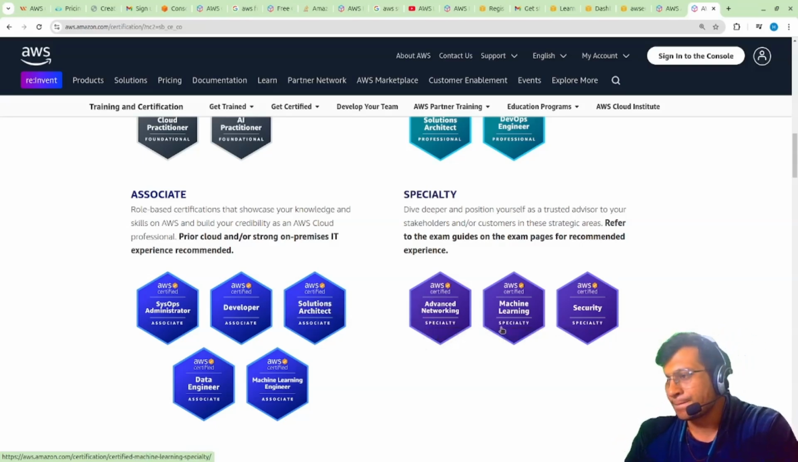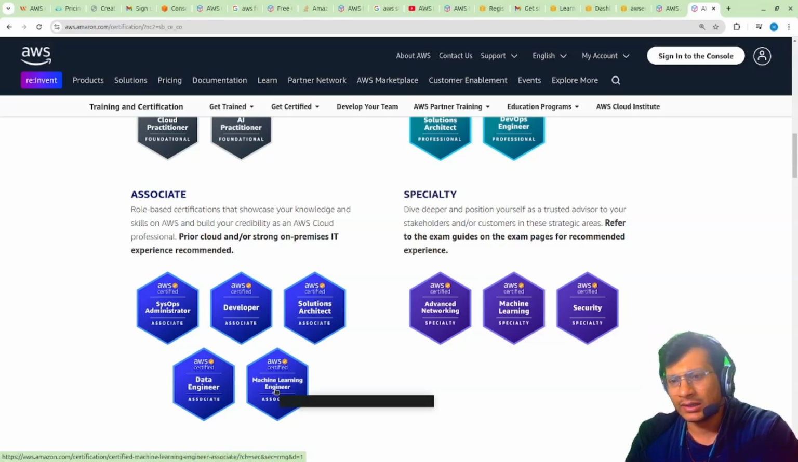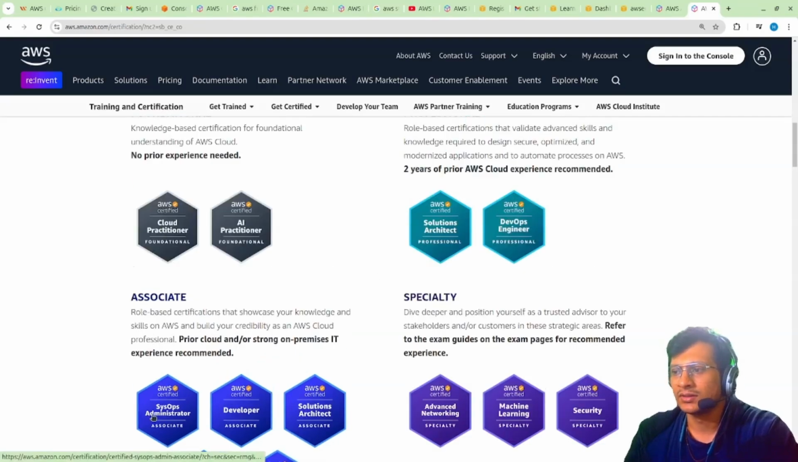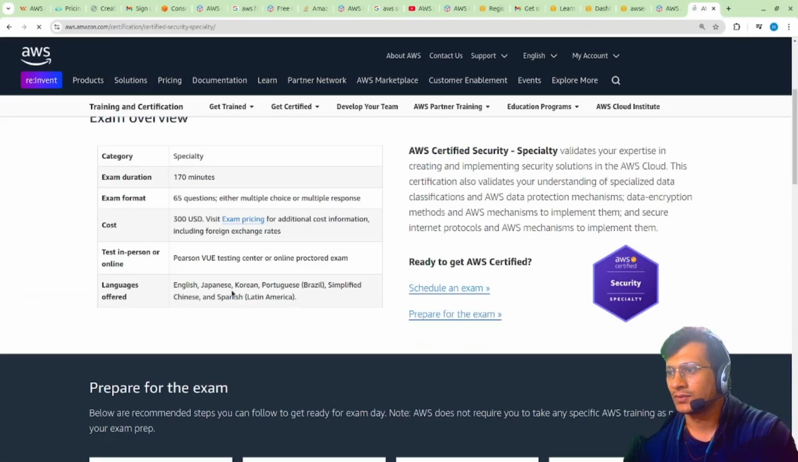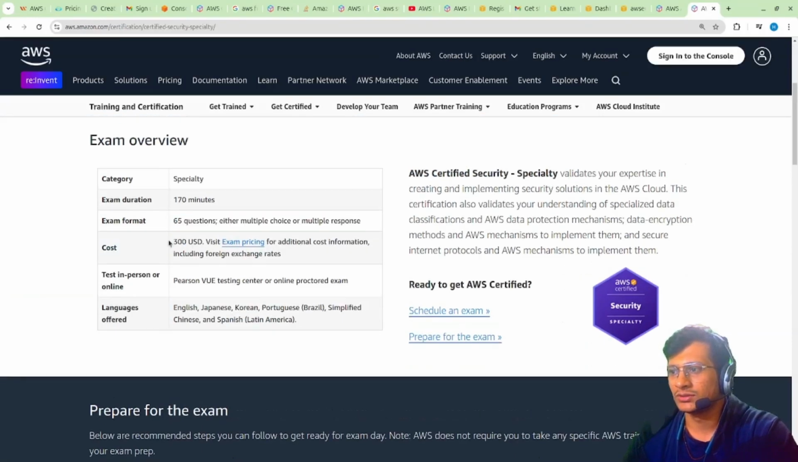So networking is one thing. Then the machine learning specialist, if you go for that, it is no obligation that you first clear the associate and then only you can go for professional or specialist. You can directly target a specialist, but it is expensive. Like security, if I just say, it is $300, and only one attempt would be provided. So I would suggest you best prepare yourself and try it practically. Practical knowledge beats everything. You can't be a surgeon unless you have practiced operations and other things. So that's how you can go for it.